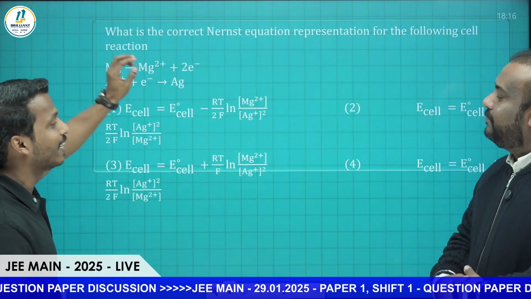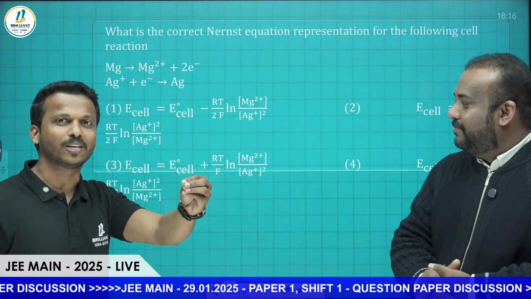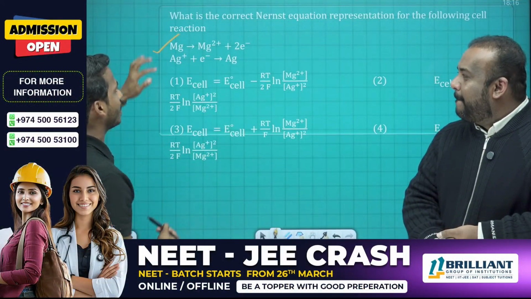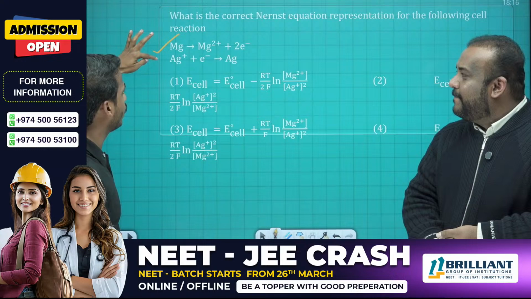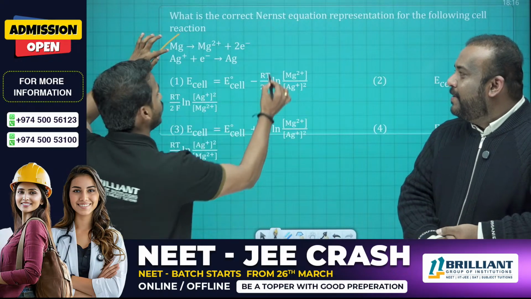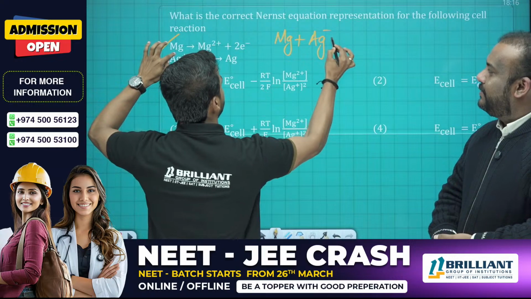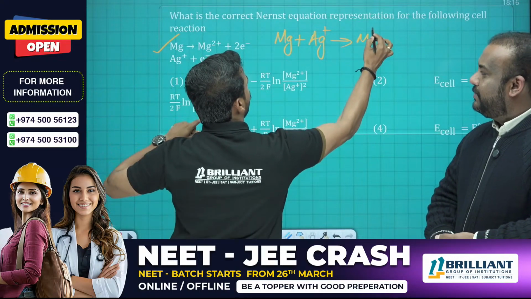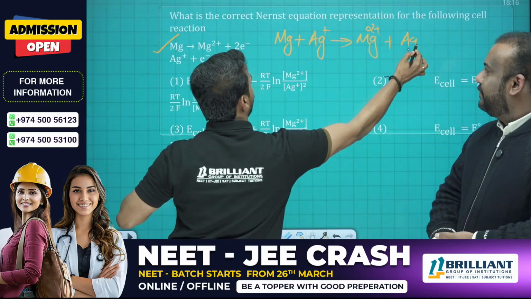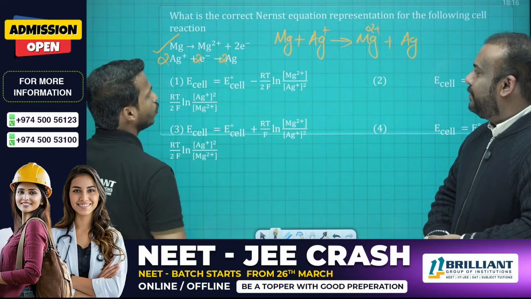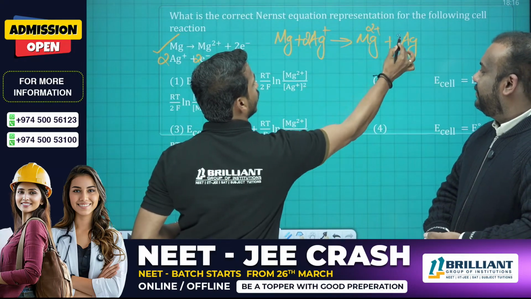What is the correct Nernst equation? They were asking a simple question from electrochemistry, the direct Nernst equation. They gave the reaction taking place at anode and cathode, so we can make the overall reaction, right? What will be the overall reaction? Mg plus Ag+ gives Mg2+ plus Ag. But while balancing the reaction, there will be 2Ag+ plus 2 electrons giving 2Ag. So it will be 2Ag+ and 2Ag.